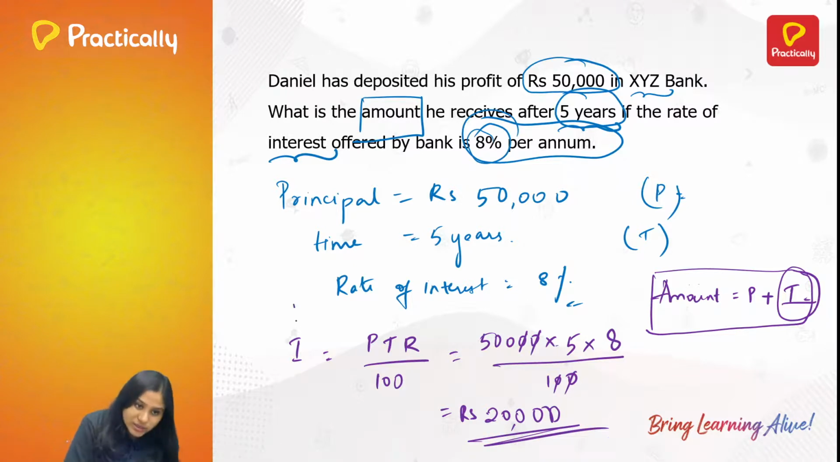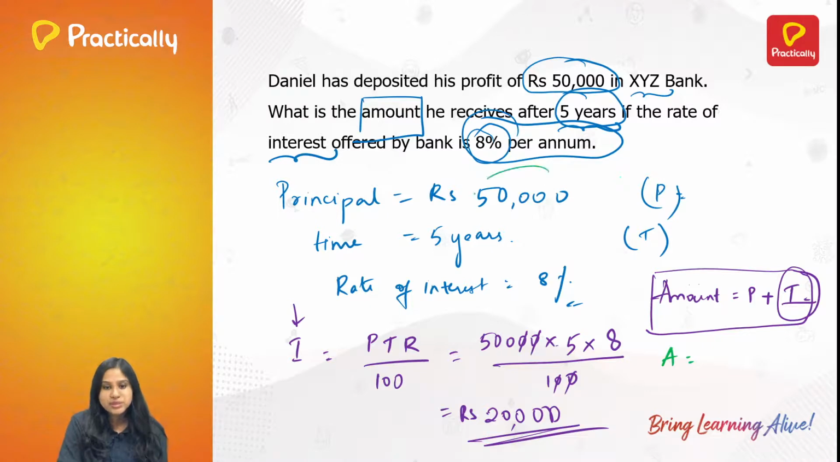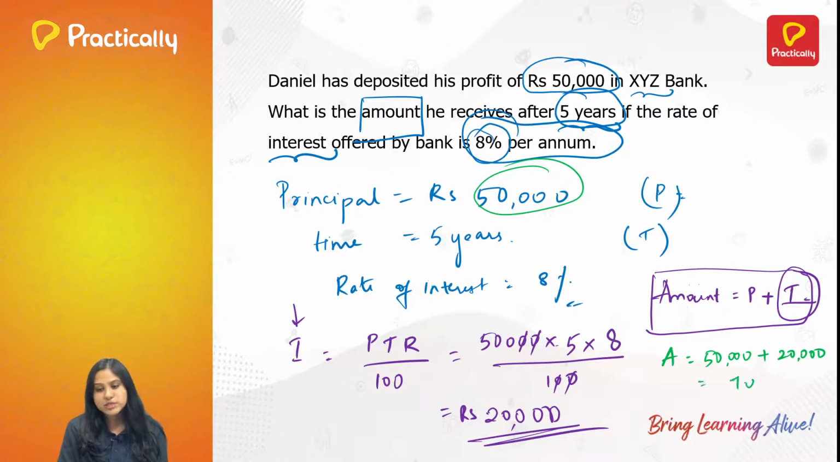Now that we know what is interest, can we calculate what is the amount? Of course we can calculate. Why? Because amount is nothing but principal plus interest. So amount is equal to principal, which is 50,000, plus what is interest? 20,000. So in total it is 70,000.